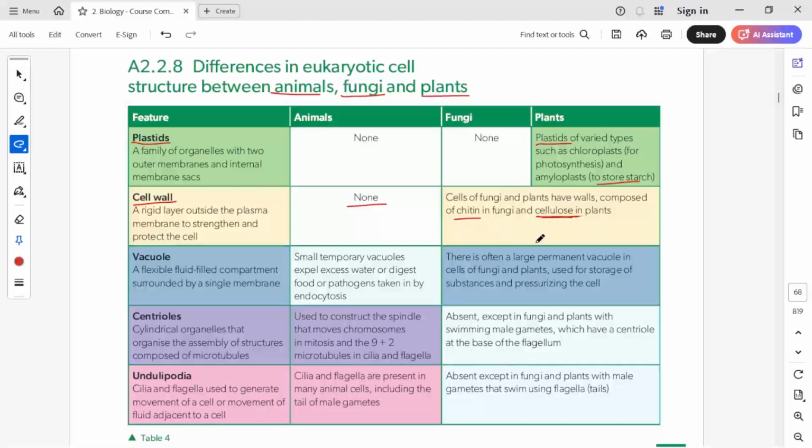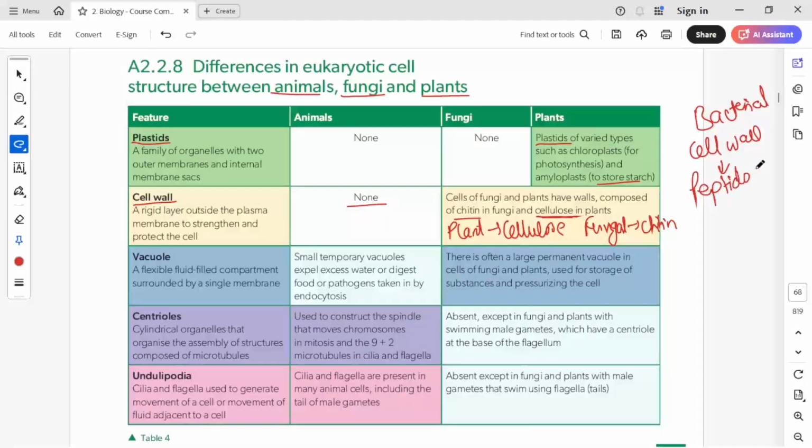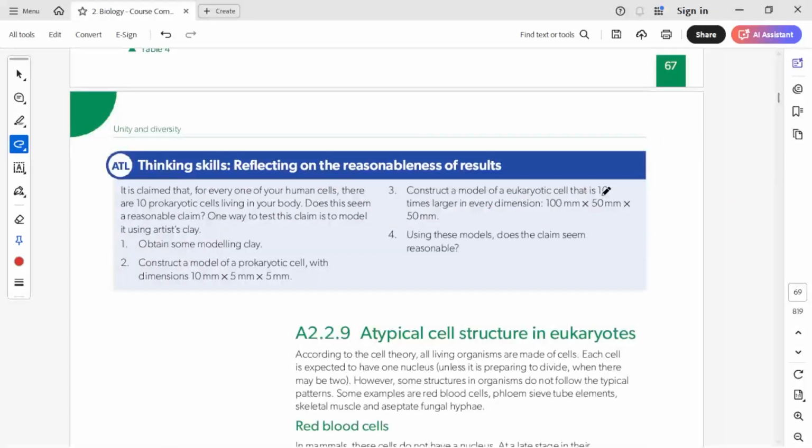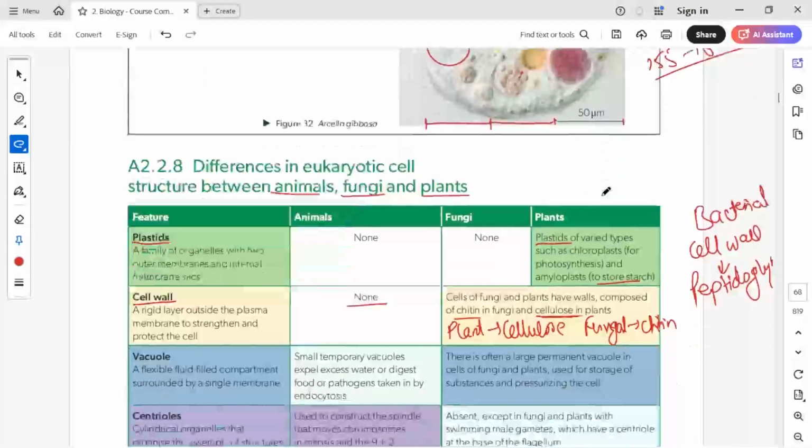In the previous class, we also understood the bacterial cell wall. Although it is not eukaryotic, to connect the cell wall components, the bacterial cell wall is made up of peptidoglycan. So do remember the difference.